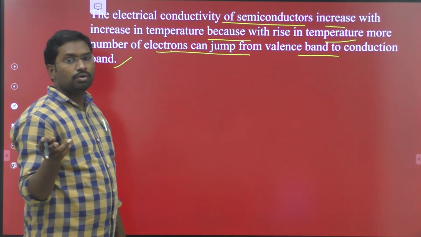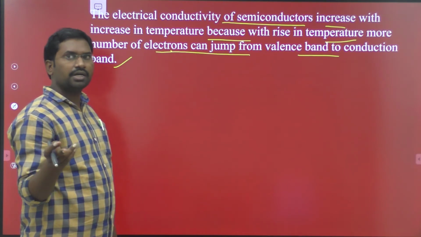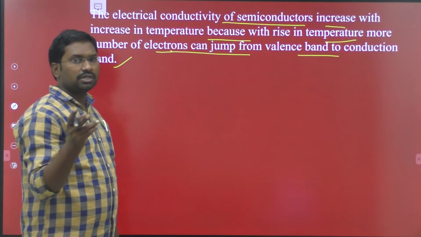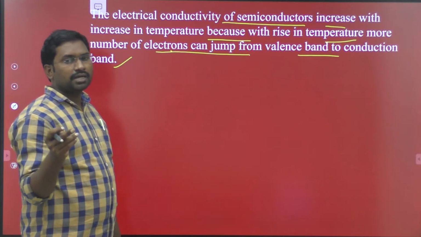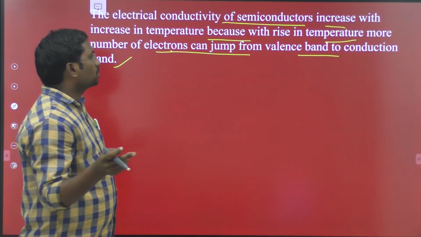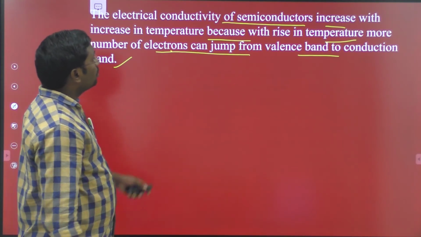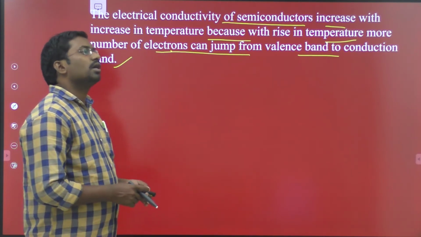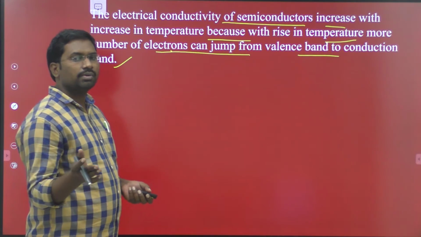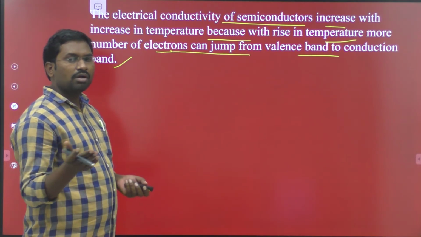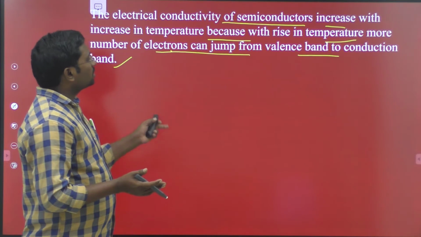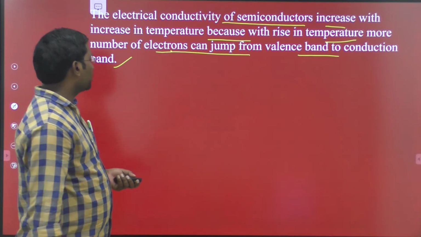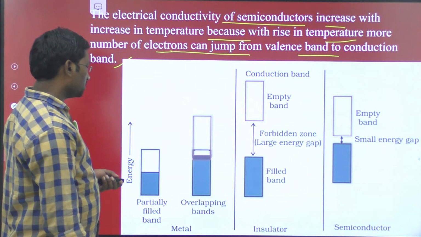There are two important methods to increase the conductivity of a semiconductor. First one is increasing the temperature, and the second one is the doping process. When increasing the temperature, more electrons jump from the valency band to the conduction band, so the conductivity of semiconductors automatically increases.